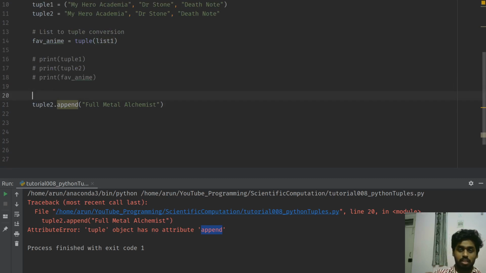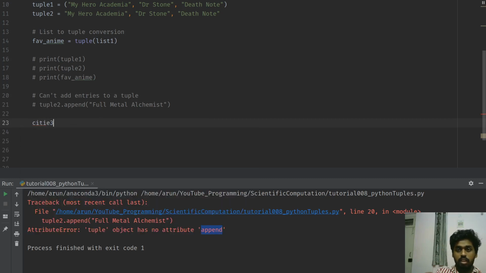Okay, so this is like can't add entries to a tuple. So that's the thing. This will throw an error. Okay. So if you want, you can try this out and check it out. Another thing that you can do is you can actually add tuples, interestingly.